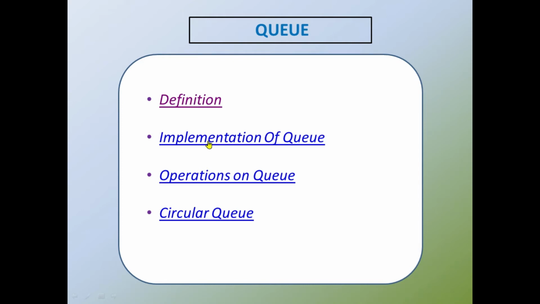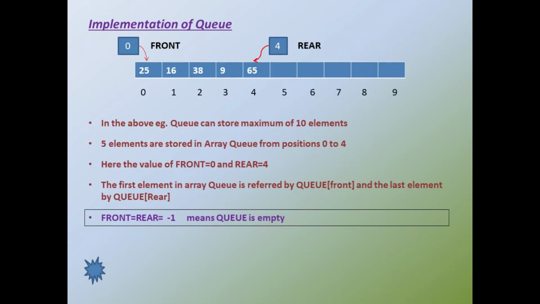Now we are going to a second point, how queue is implemented. We have already said queue can be physically implemented with the help of the array. So we are going to detail how this can be implemented with the help of array. Here I have drawn a queue. There are 10 elements in the queue. Since it is physically implemented using an array, the index value ranges from 0 to 9. That means it can contain 10 elements.